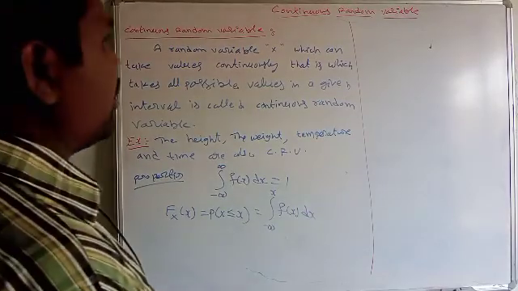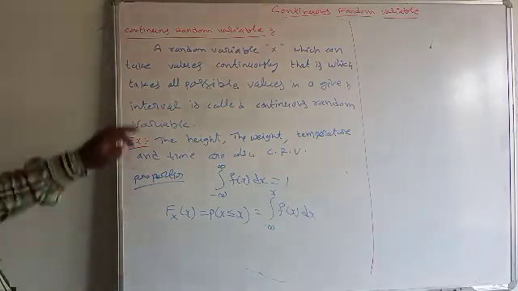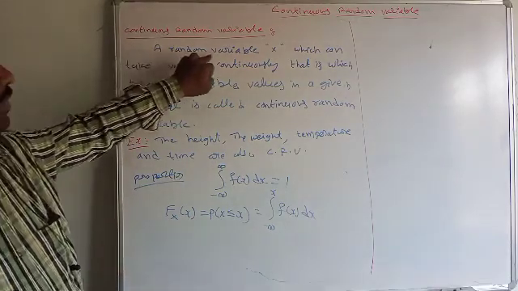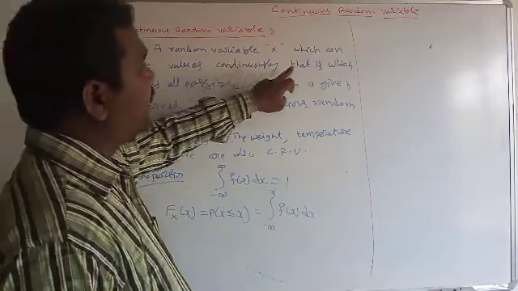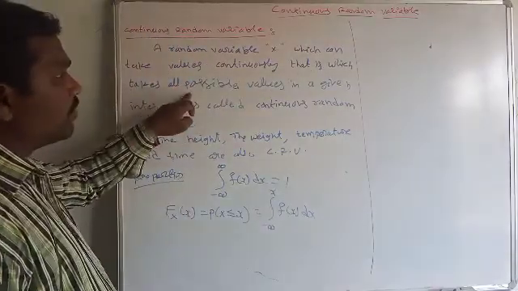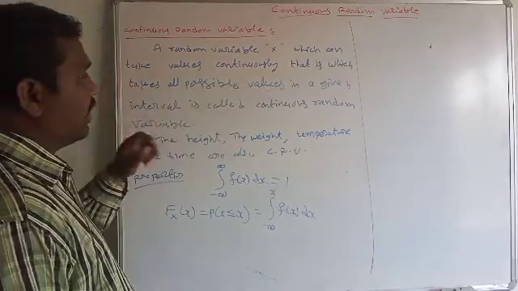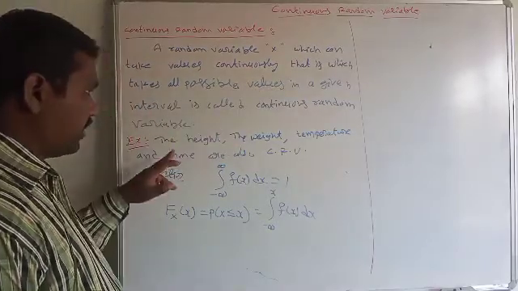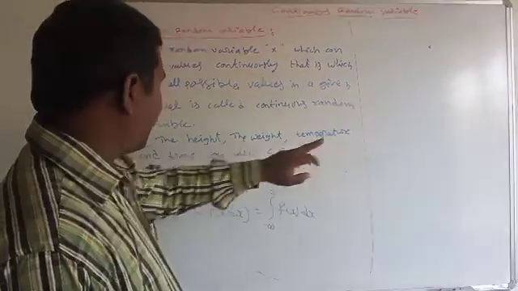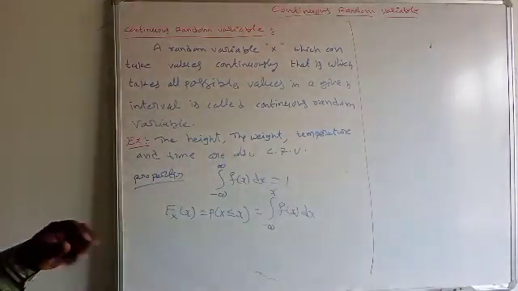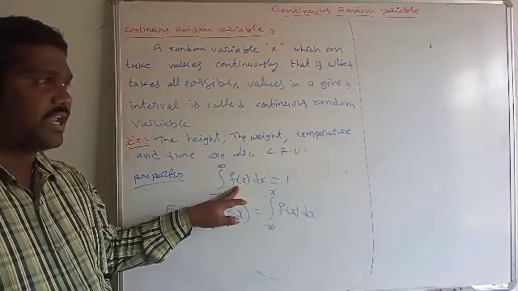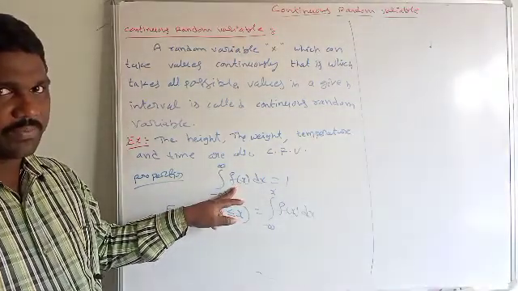Next, continuous random variable. A random variable X which can take values continuously, that is, which takes all possible values in a given interval, is called a continuous random variable. The height, the weight, temperature and time are also continuous random variables. So small f of x is a probability density function for continuous random variable capital X.